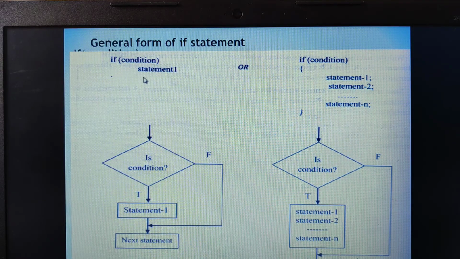This is fine only when we have a single statement as the true statement. If I have a block or compound statement as the true statement, where if this condition is true all the set of statements are considered true, all of these are the true part related to this condition. In that case you have to use the flower braces. If this condition is false, the control automatically jumps to the next statement, which can be considered the false statement. I hope you are able to understand.